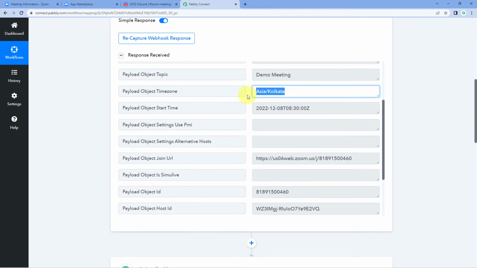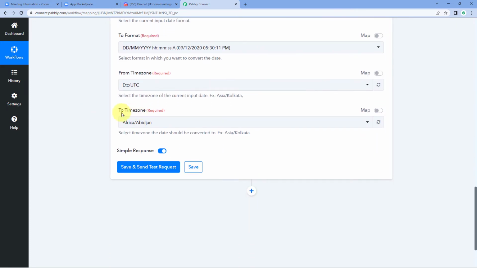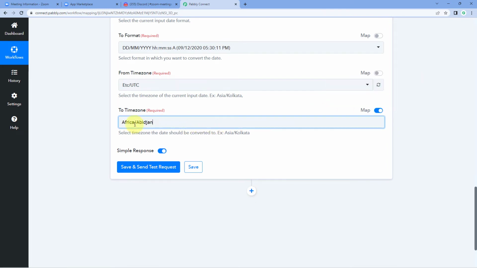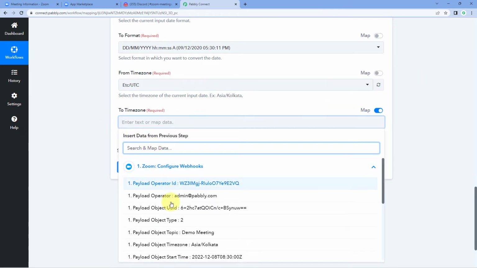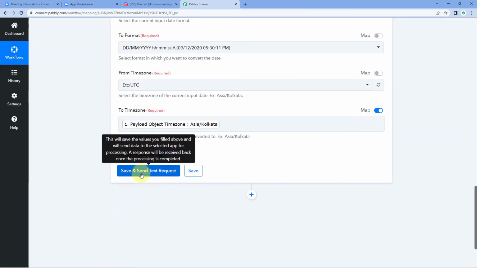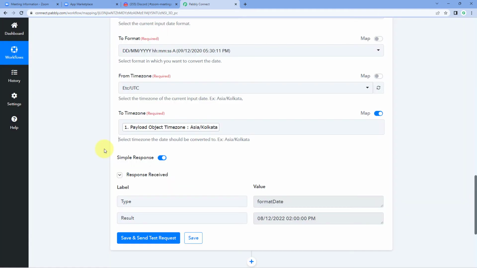So from Zoom, we have received the time zone of our Zoom account meeting. So we have to basically map this response of time zone over here in this to time zone field. Just turn on the mapping button in front of it, just clear this out, and from the drop down from Zoom responses, map the response of time zone. And after that, just click on Save and Send Test Request.